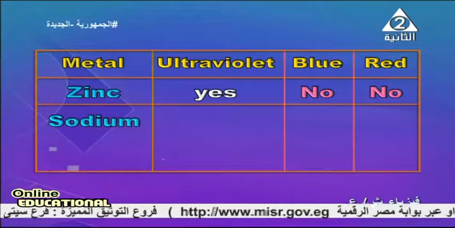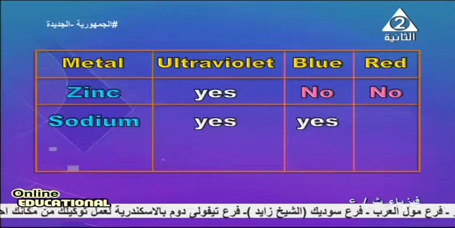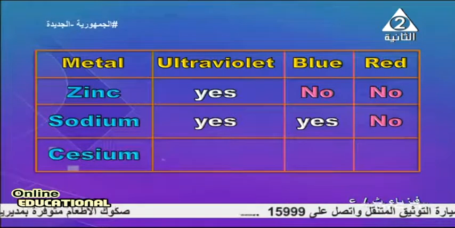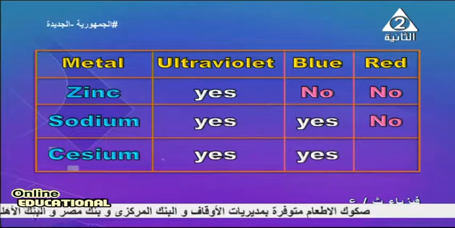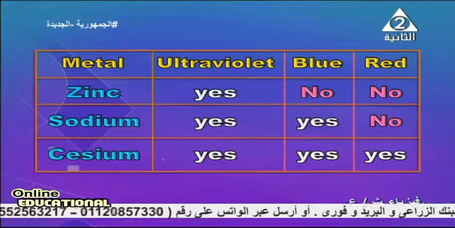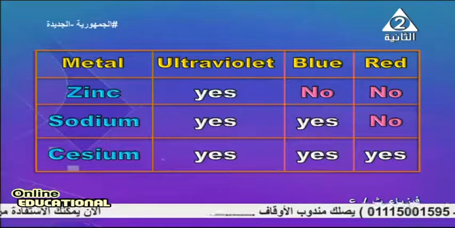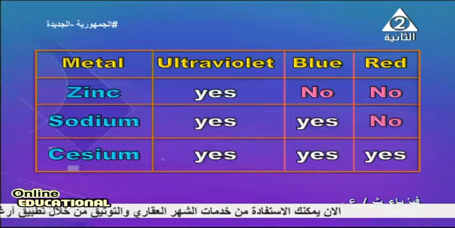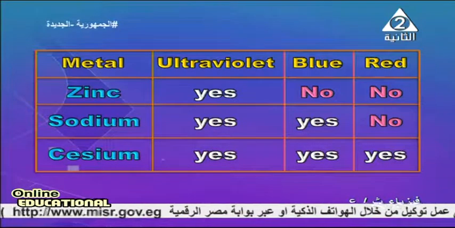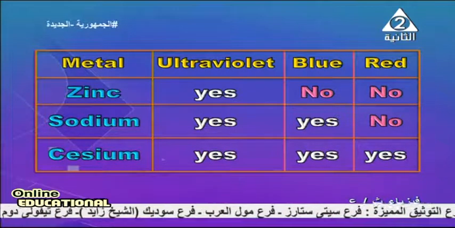Sodium: ultraviolet managed. Blue managed this time, but red, no. And finally, cesium: all radiations are capable of ejecting electrons from its surface. Ultraviolet managed, even red managed. So it is easy to eject electrons from cesium, but the most difficult one is zinc.